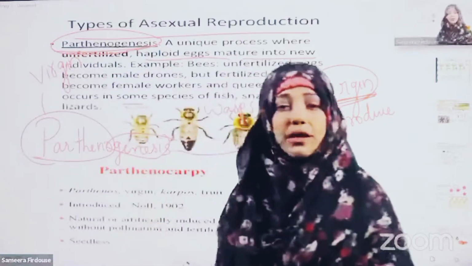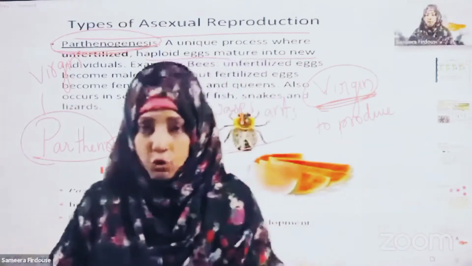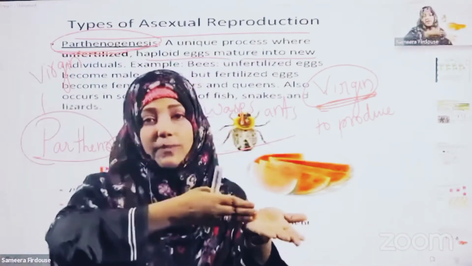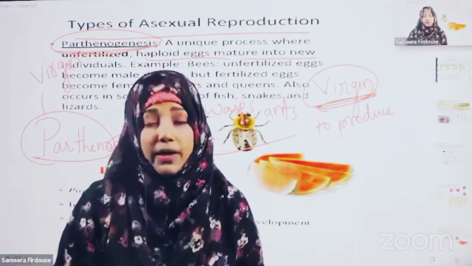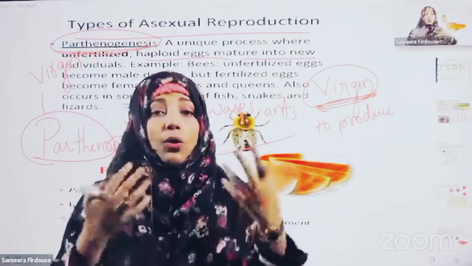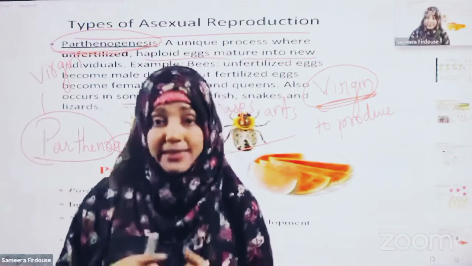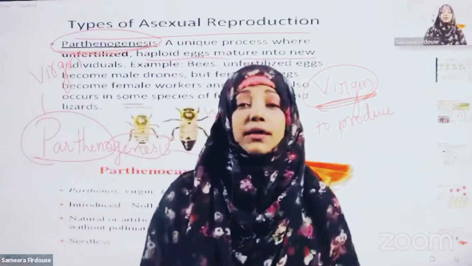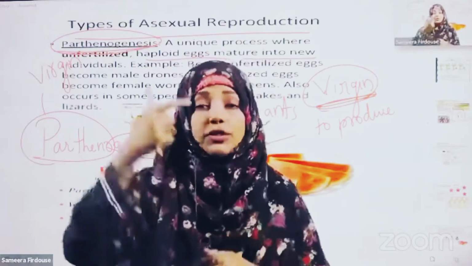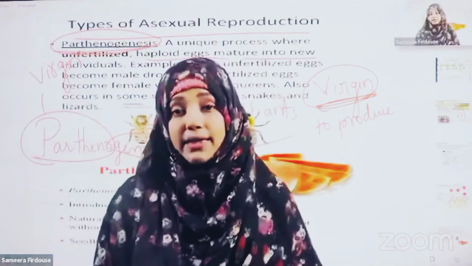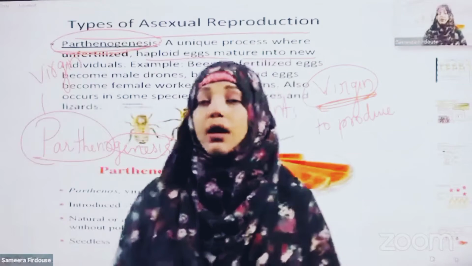Ma'am, does this reproduction occur always? No, ma'am. Males are available. In a beehive, you have drones and you have a queen. Drones always help in the process of fertilization. Sometimes drones are not available during unfavorable conditions, and only the queen bee is left, and their generation may go extinct. To stop that extinction, see how Allah subhanahu wa ta'ala has made it: only females can undergo parthenogenesis, and from unfertilized eggs they can reproduce young ones, the offspring.